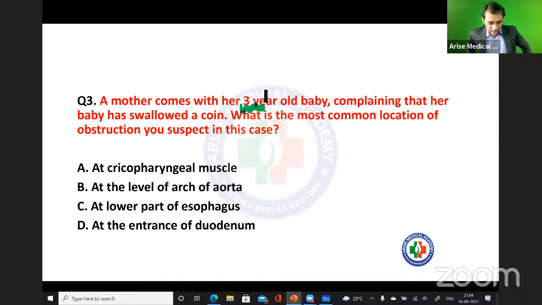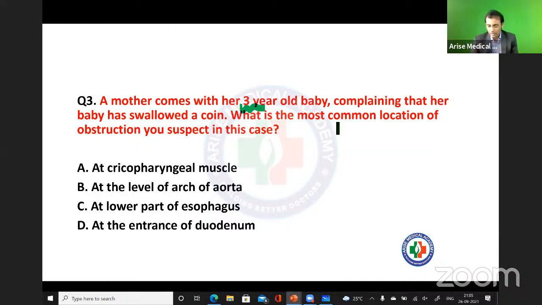Can you tell me the answer here? So what is the location? A, B, C, D. Very good. Some of you are answering A, very good. You are writing B also, at the level of the arch of the aorta. Okay, let's discuss some basic anatomical points about the GIT.